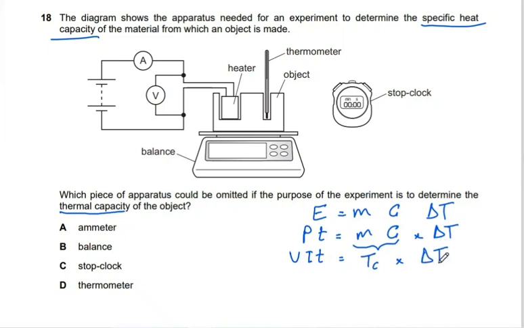The change in temperature. So the only thing that I can remove from our apparatus is the balance, because I don't need the mass here, since thermal capacity equals voltage times current times time divided by the change in temperature. So I need the voltmeter, the ammeter, the thermometer, and the stopwatch.